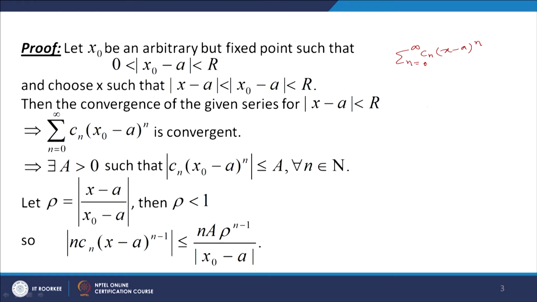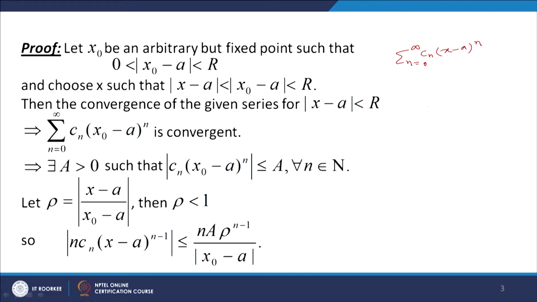So the region of convergence for this series is given by the inequality mod of x minus a less than r. So the convergence of this series in this region implies that the series sigma n equal to 0 to infinity C n (x naught minus a) to the power n is convergent. Now let us see how we get this.